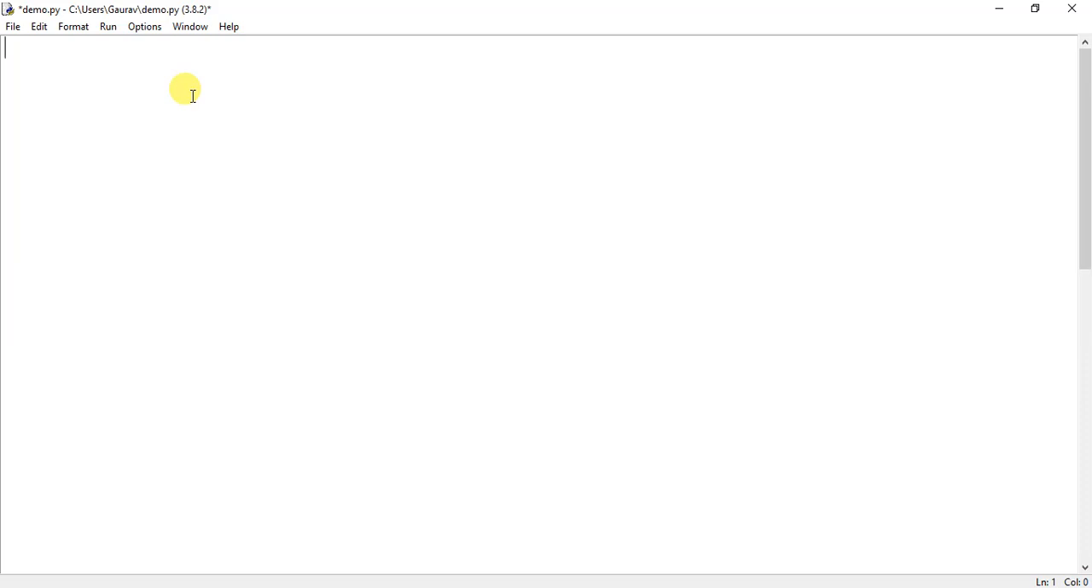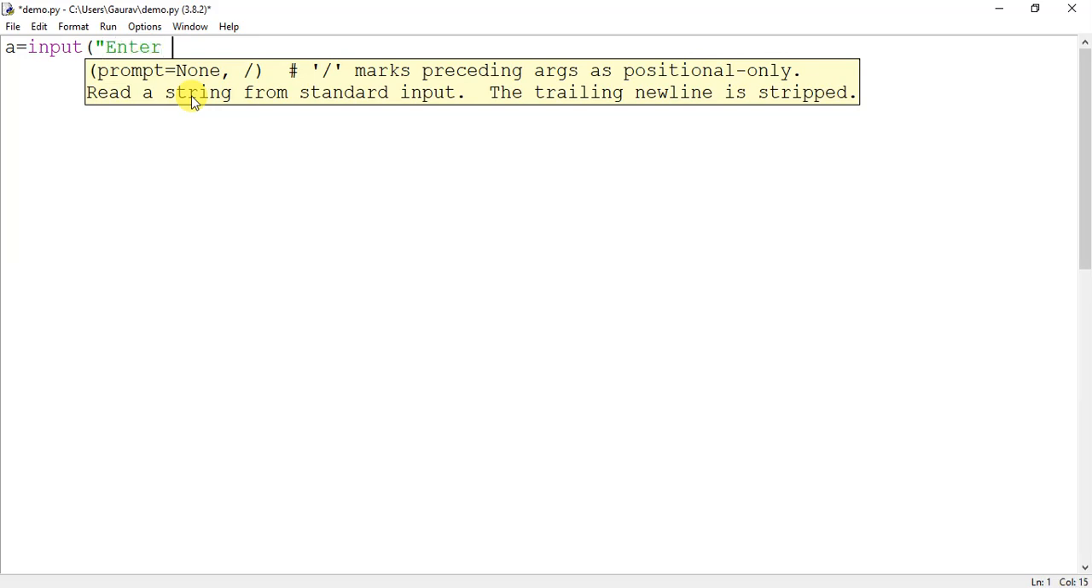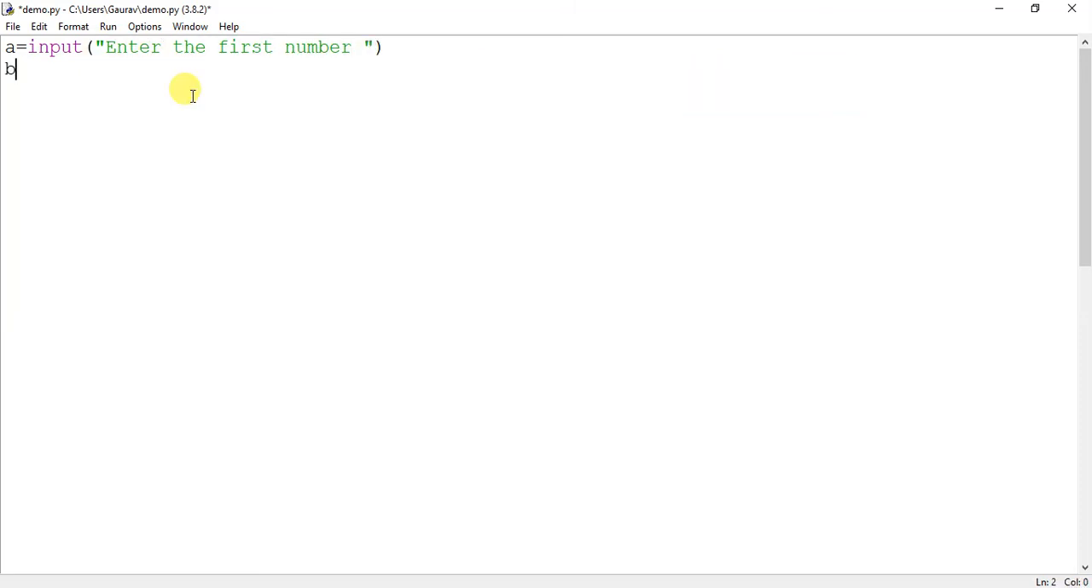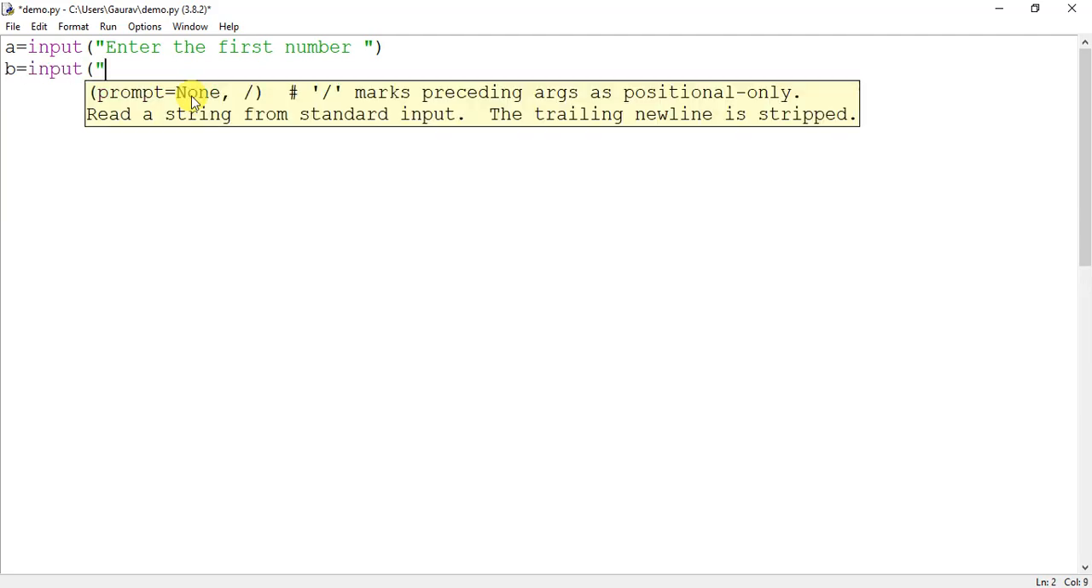So what I will do is I will take two variables as input. The names can be given as A and B or X and Y. So I give a variable A and I have to input the value from the user, so I will use the input function and I will write the message, enter the first number. Then I again call the input function for B, enter the second number.